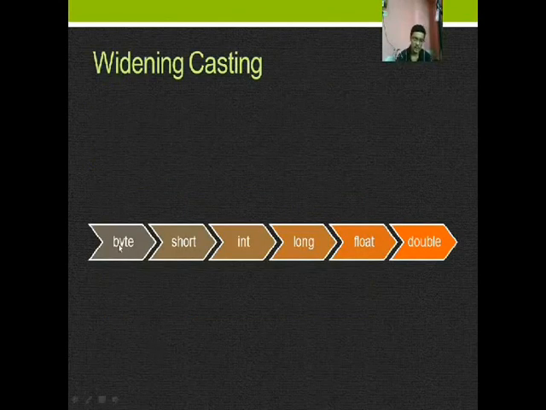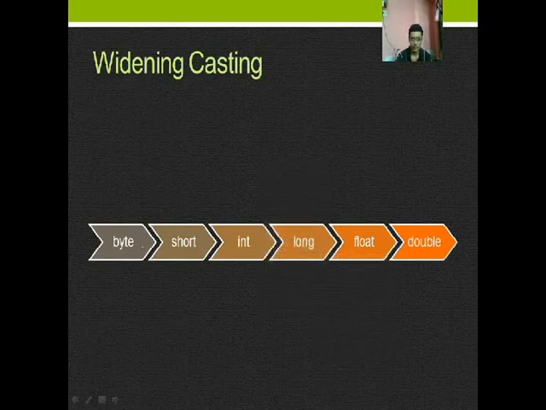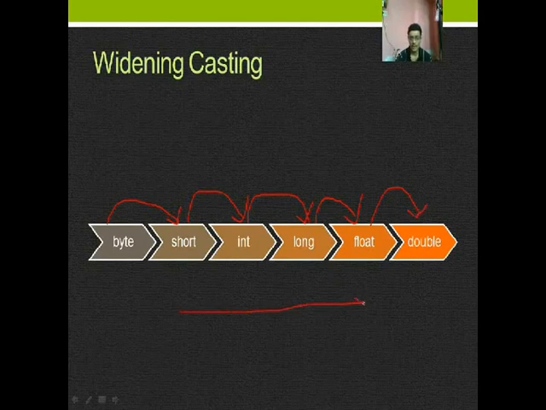Now widening casting. What is this? Byte to short, short to int, to long, long to float, and float to double. This type of casting is called widening casting. And next we see an example.